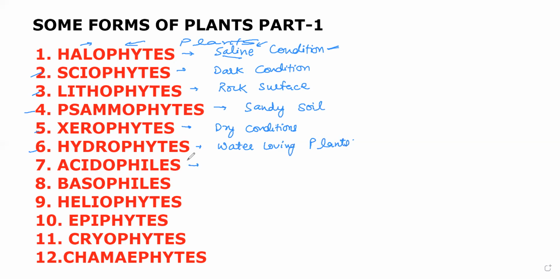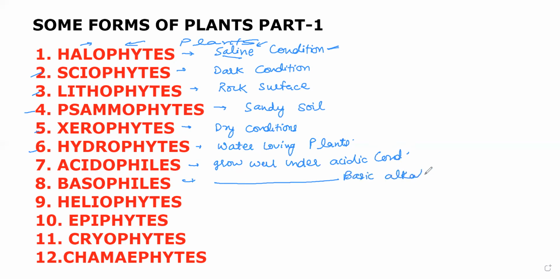Acidophils means the plants which can grow well under the acidic condition. Similarly, basophils which can grow well under the basic condition or the alkaline condition. Heliophytes. Helio is the opposite or contrasting of the ceophytes. Helio means light loving, which only grow or which love to grow in the light.